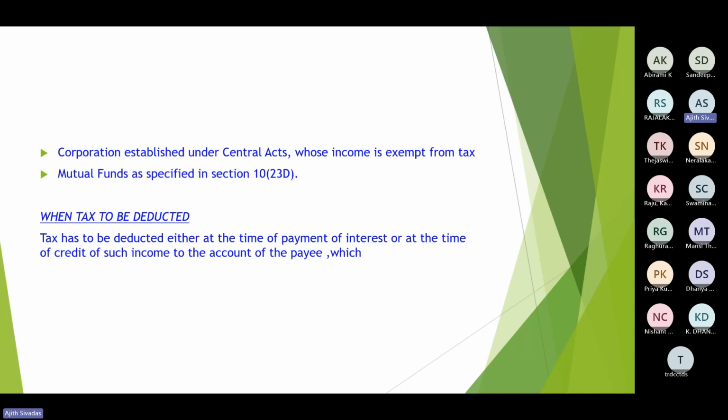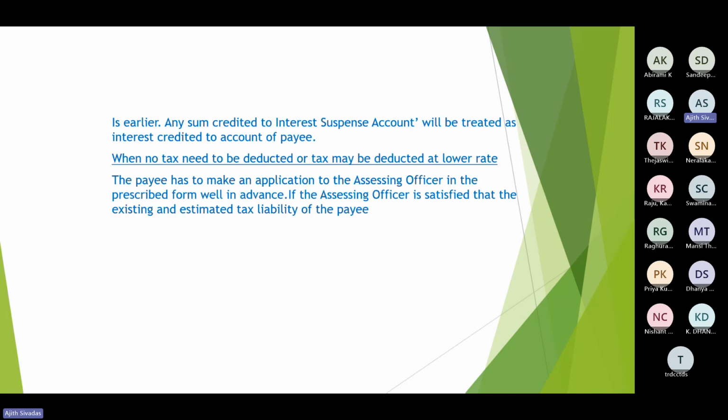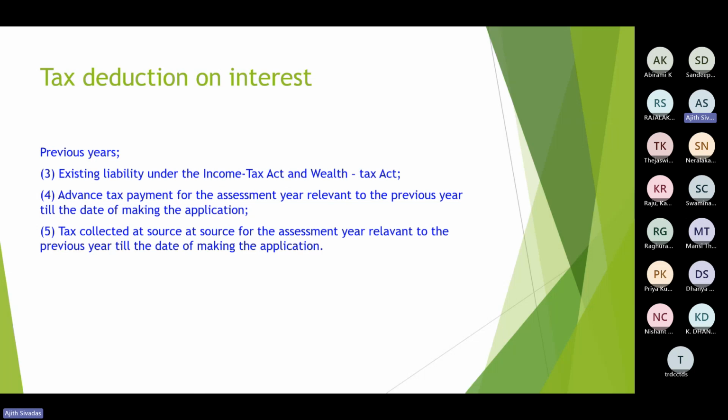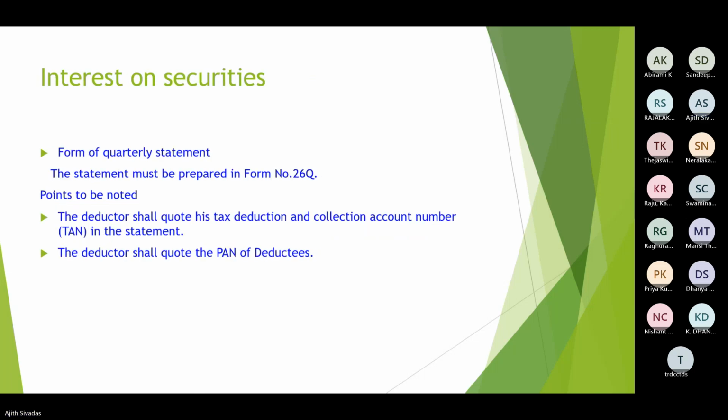First, exemption on the basis of various securities. Second, on the basis of various recipients. Third, section 197 or Forms 15G, 15H as well as application to the assessing officer.